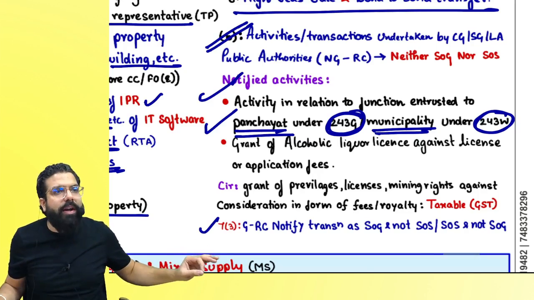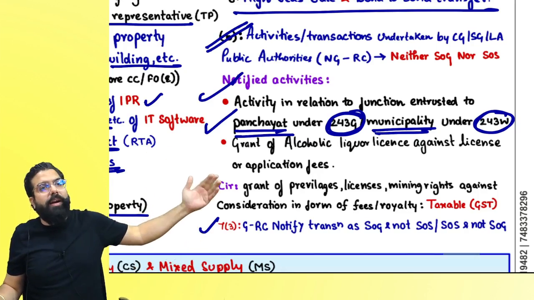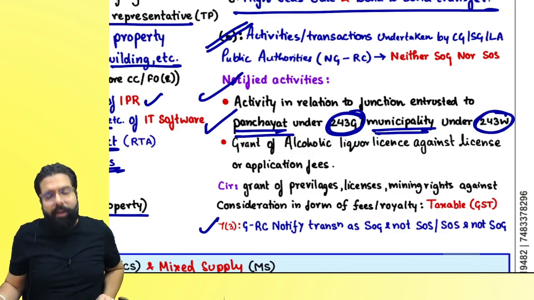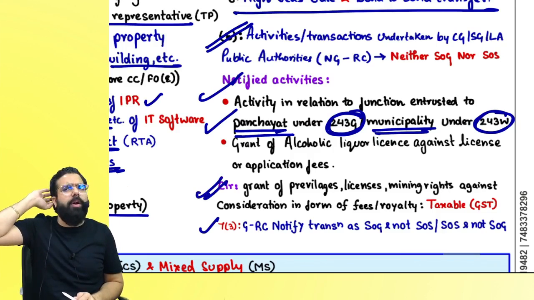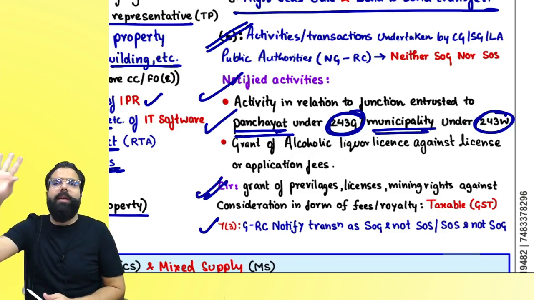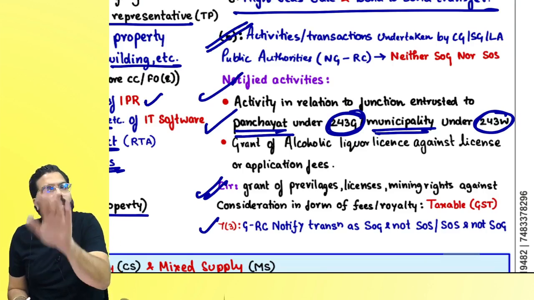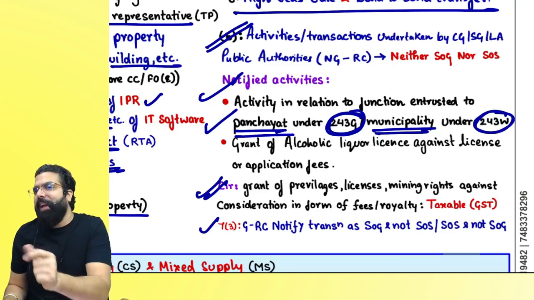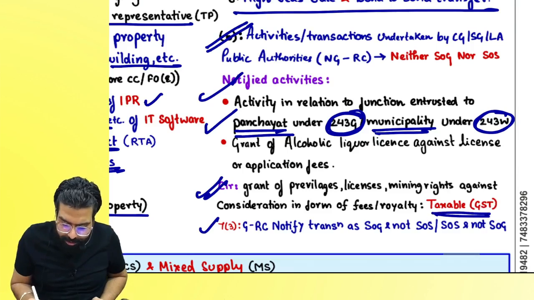The next one over here is supply of alcoholic liquor license. When this is given by the state government against a consideration, it will be neither supply of goods nor supply of service. Then people went ahead and said alcoholic liquor license given by the government, there is no GST. It means government giving any license is no GST. Government clarified saying, sir, only alcoholic liquor license is neither supply of goods nor supply of service. Any other privileges, licenses given by the government are taxable under GST.